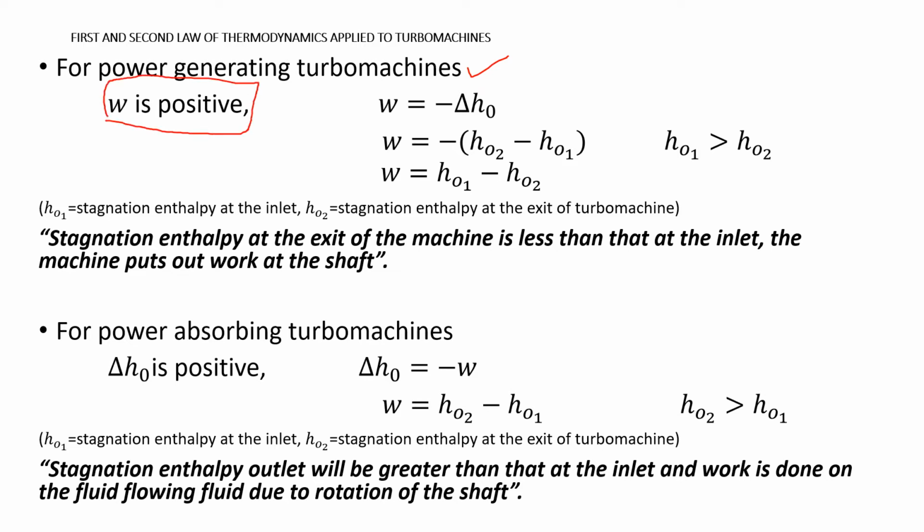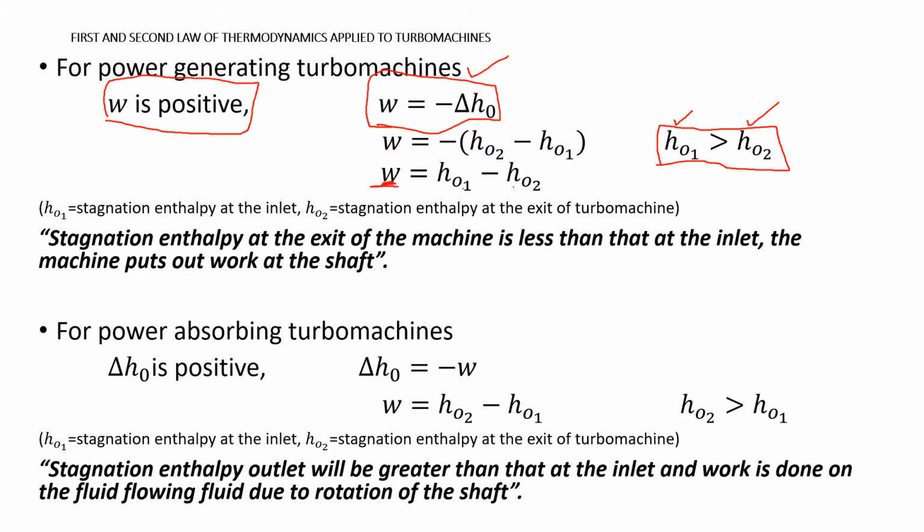Now if you look at this equation, W is equal to minus delta H naught, which we derived in the previous slide. This delta H naught is H naught 2 minus H naught 1. If the work has to be positive, then H naught 1 should be greater than H naught 2. Now what does it mean? H naught 1 is stagnation enthalpy at the inlet and H naught 2 is stagnation enthalpy at the outlet.